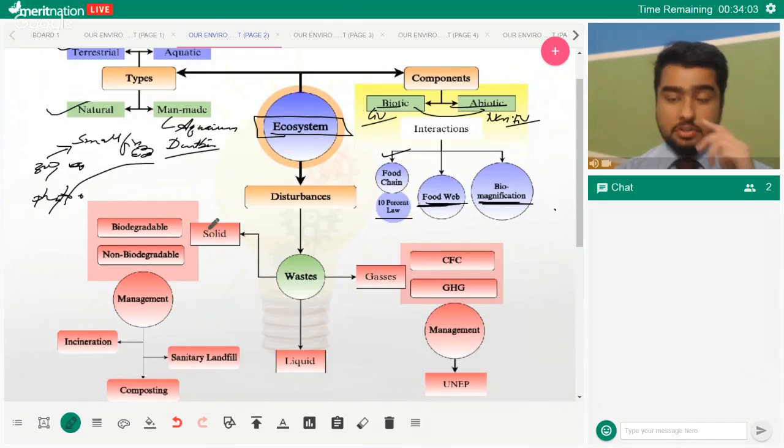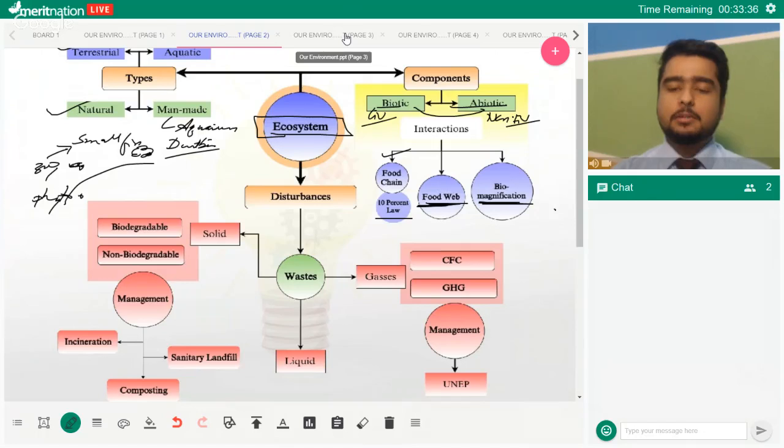What is trophic level? Jyoti has asked. Jyoti, trophic level is a group of organisms with the same feeding habit. Okay, what are decomposers? Decomposers are a group of organisms that perform the job of breaking down of molecules into smaller components, or that perform the job of breaking down larger substances into simpler substances.